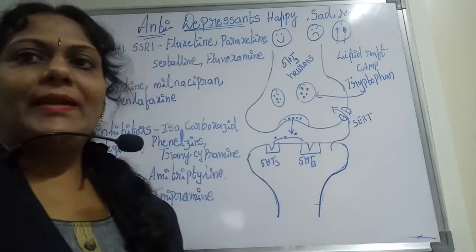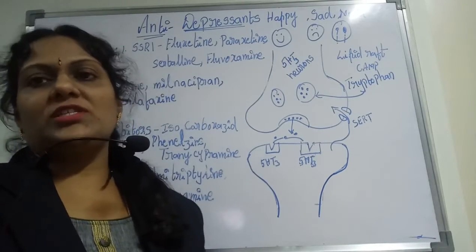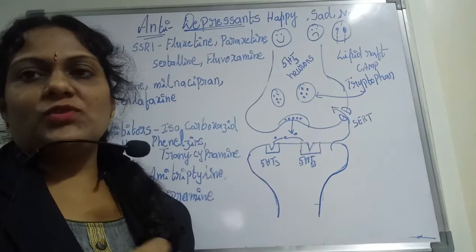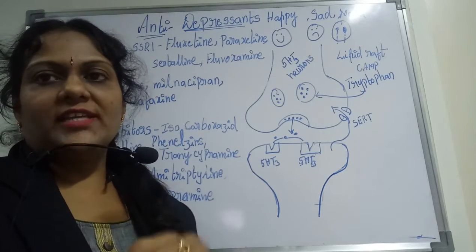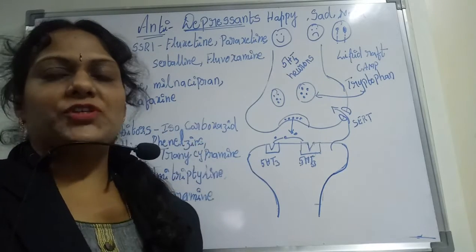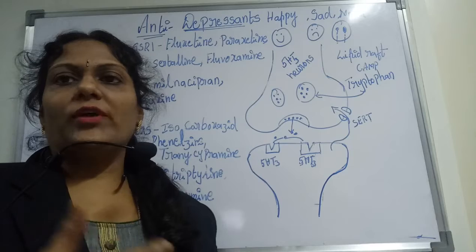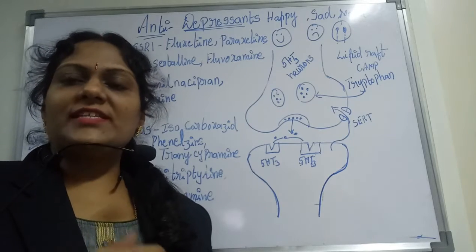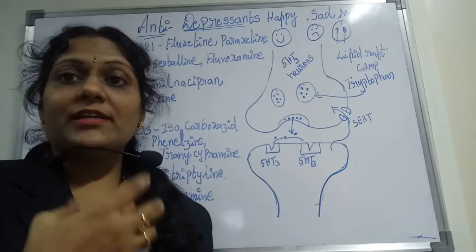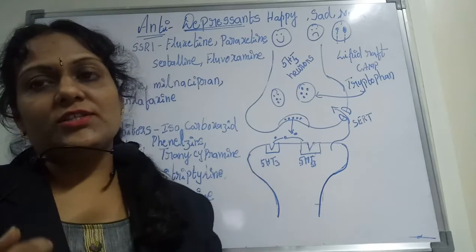This is a very simple topic but related to the CNS disorders. As we are talking about depressants, we always have to see what it is related to in the CNS and what type of neurotransmitters are related to this type of depression. Usually we say that a particular person is depressed today. So what is the relationship of depression and CNS disorders?